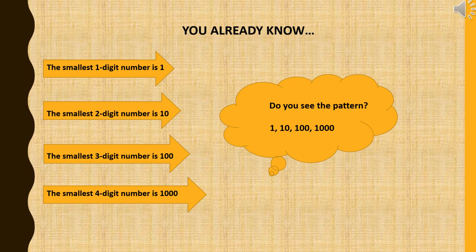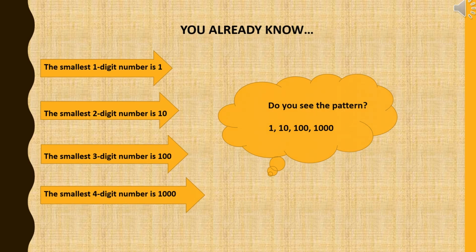Again, do you see a pattern here? For one digit, we have 1. For two digit, we have 1 followed by 1 zero. For the smallest three digit number, we have 1 followed by 2 zeros. For the smallest four digit number, we have 1 followed by 3 zeros.